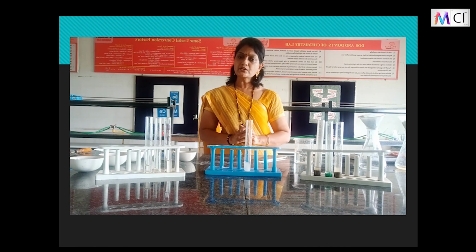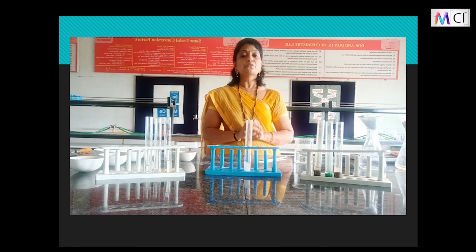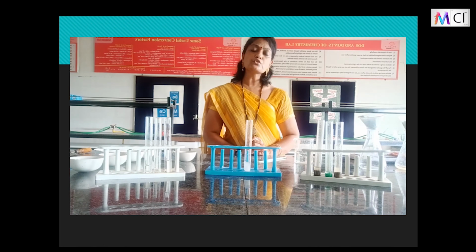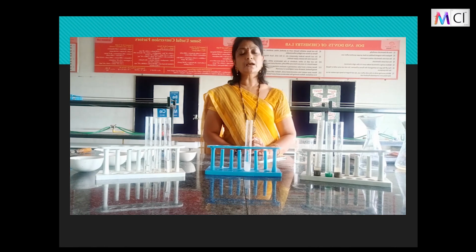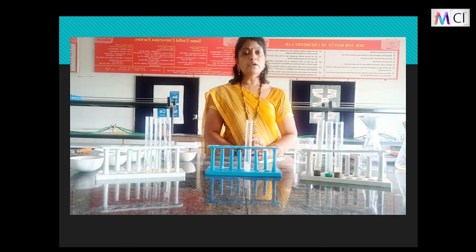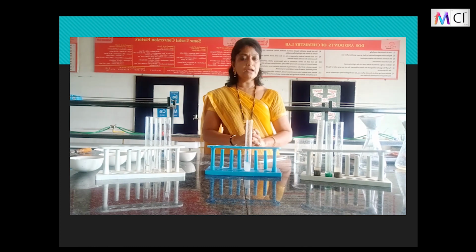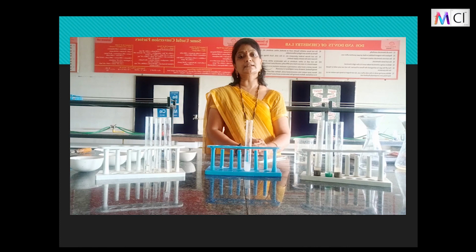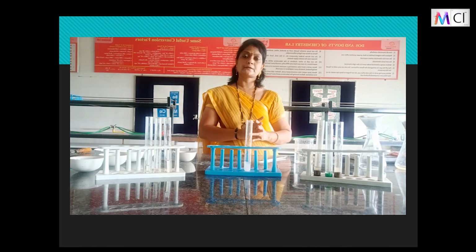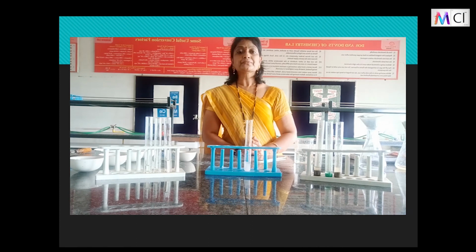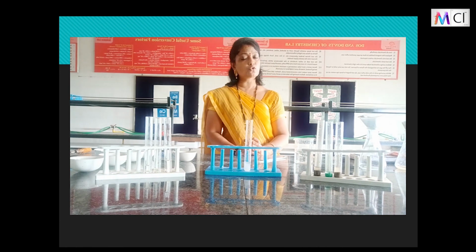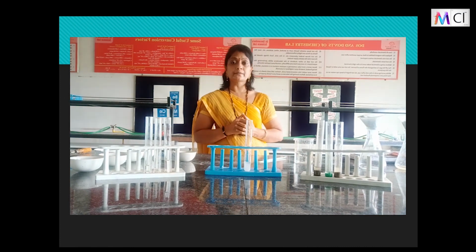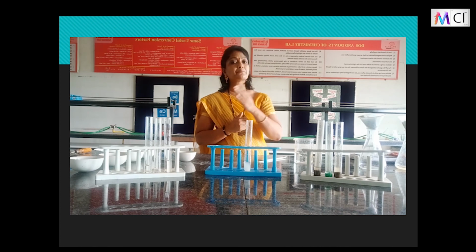And what is centrifugation? It is based on the principle that when a solution is spun rapidly, the denser particles are forced to settle at the bottom and the lighter particles float at the top. So if you keep it in the centrifuge machine and spin it rapidly, then you will observe that the starch settles at the bottom, and this is how you can separate it. Children, we have learnt earlier that centrifugation is also used in pathology labs for separation of blood cells from the blood. That is, if you need the plasma layer for further investigation, you can separate out the blood cells from it.